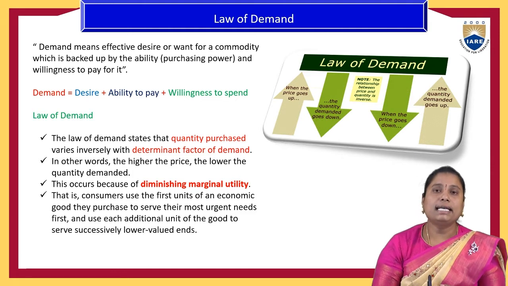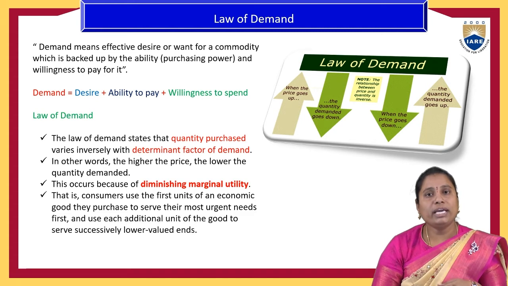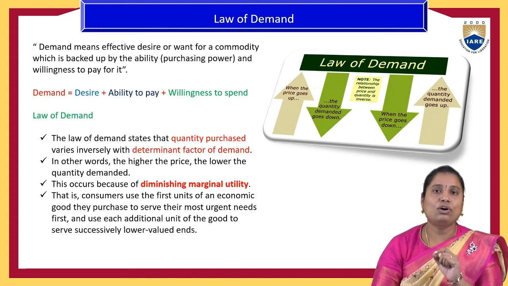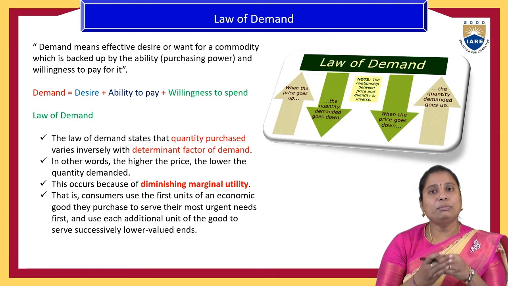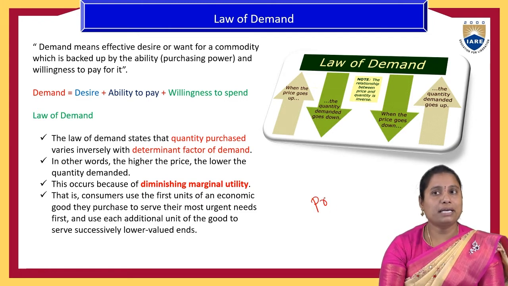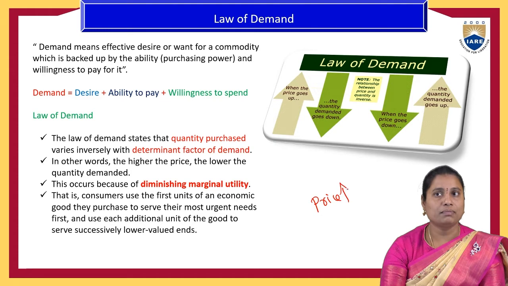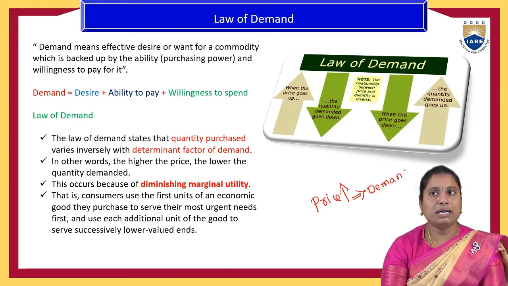So how the determinants of the demand of the product affect the demand is called the law of demand. For example, assume that a product's price is going to increase. Then as per this phenomenon, most products' demand will be reduced.